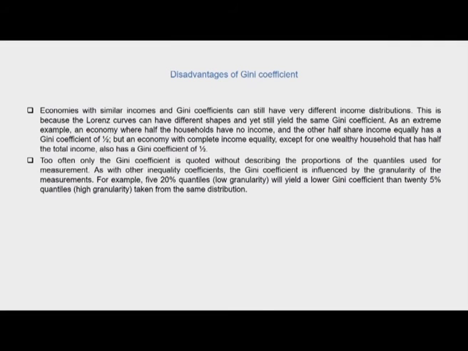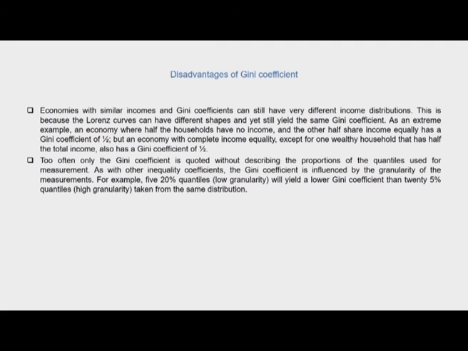The next disadvantage is that economies with similar incomes and Gini coefficients can still have very different income distributions, and this is because the Lorenz curves can have different shapes and yet still yield the same Gini coefficient. So as an extreme example, an economy where half the households have no income and the other half share income equally has a Gini coefficient of 0.5. But an economy with complete income inequality except for one wealthy household that has half the total income also has a Gini coefficient of 0.5.